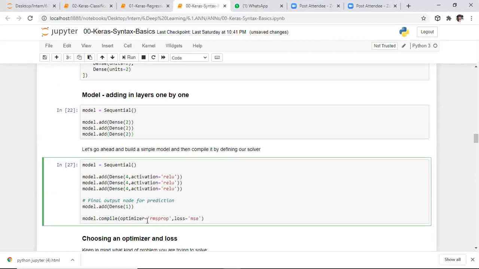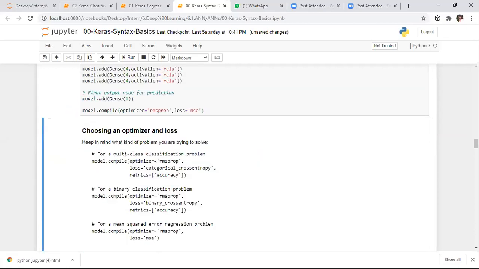After that, optimizer. Here I am using RMS propagation as the optimizer. The benefit of RMS propagation is that we can converge to the global minima in a faster manner. Then loss. Here we are using a regression problem. In a regression problem, we have mean squared error, mean absolute error, root mean squared error. Out of all the metrics, I'm using mean squared error as the loss metric. So here I'm running this portion.